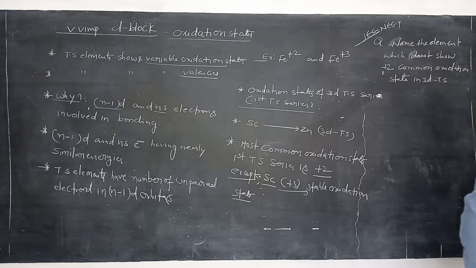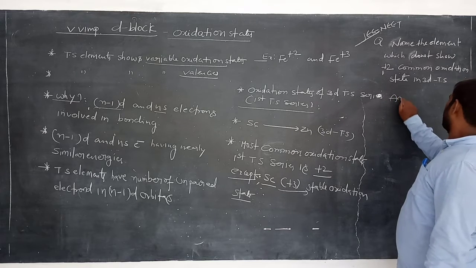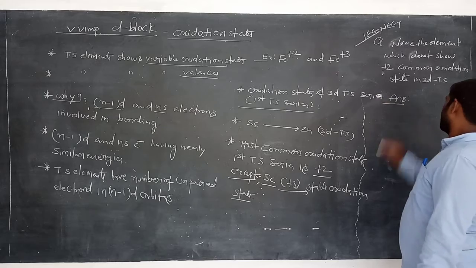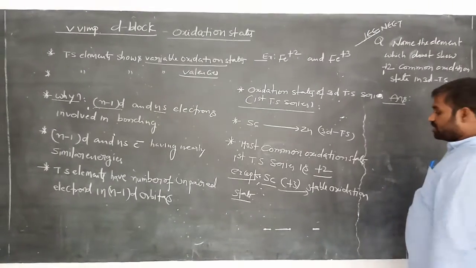In 3d, what is the answer? Okay, so it does not show variable oxidation state.